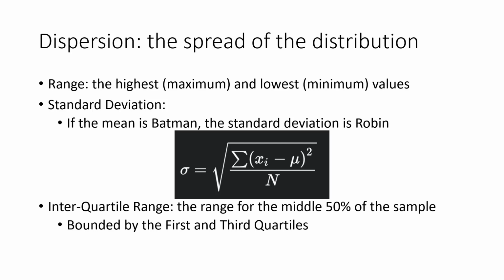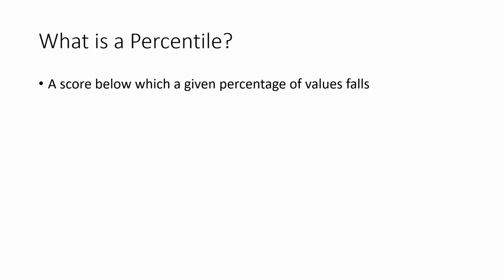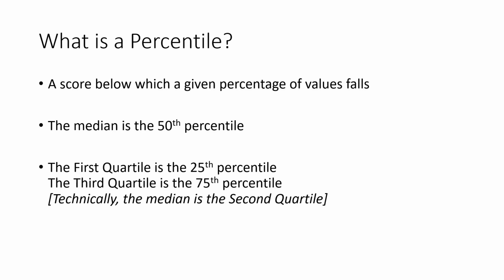To understand quartiles, it might make sense to back up and explain percentiles. A percentile is a score below which a given percentage of values falls. Recall that the median is the value at which half the sample falls below in ranked order. This means that the median is the same thing as the 50th percentile. It's the halfway point. So what's half of half? Well, a quarter, and thus the name quartile. And a quarter is 25%.